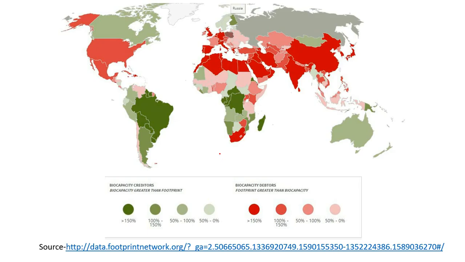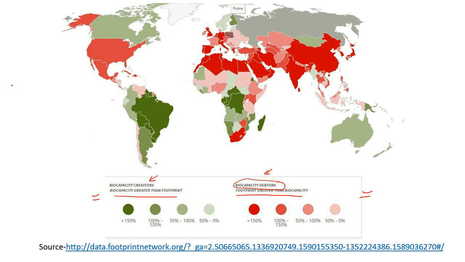So let us start. Just see the picture. The world map is presented to you. Here you are seeing green color coding and red color. The terms used are biocapacity creditors and biocapacity debtors. If biocapacity is greater than footprint, then it becomes biocapacity creditor, and if the reverse happens, that is footprint is greater than biocapacity, then the country is known as biocapacity debtor.